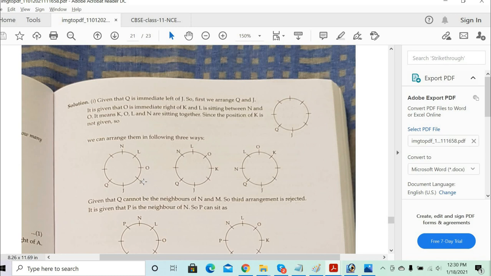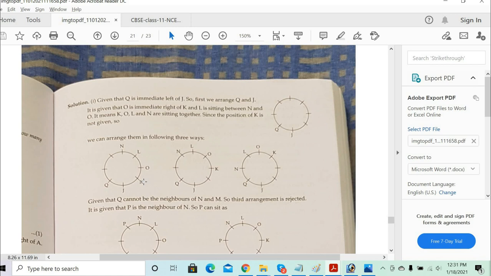So now you got it. First start with J, and J is basically next to the Q. They already told the Q is immediate left of J, so Q is very clear on J. And then they have told me O is immediate right of the K, so KO is also together, and L is sitting between N and O. So now K O L N also became very clear to you. They are sitting together now. Understood this part?